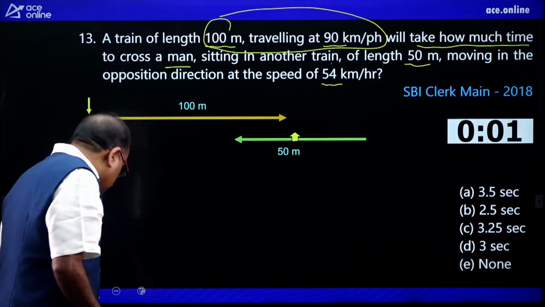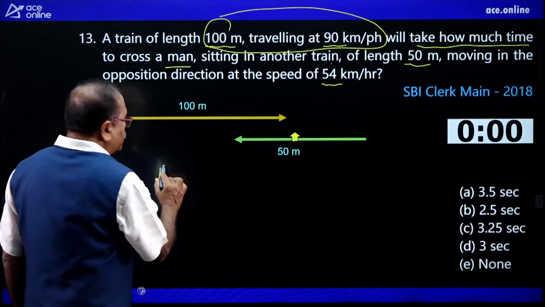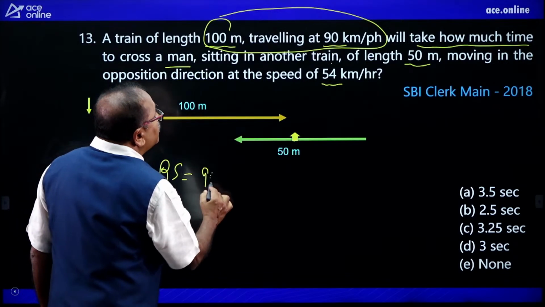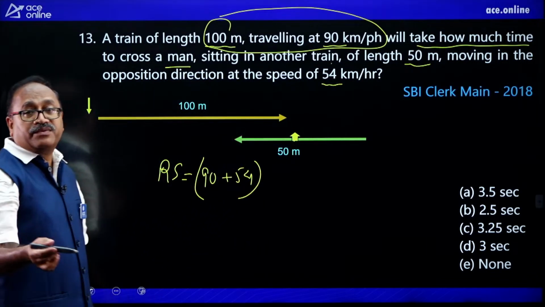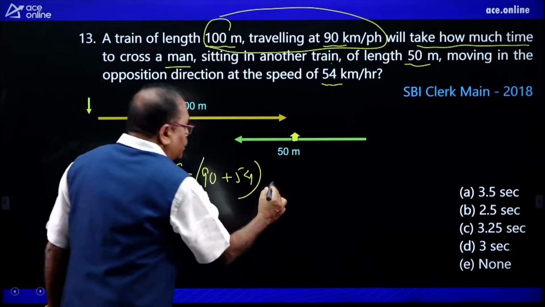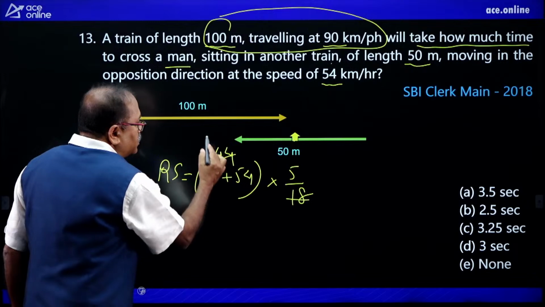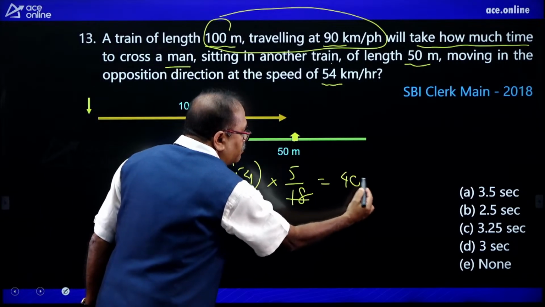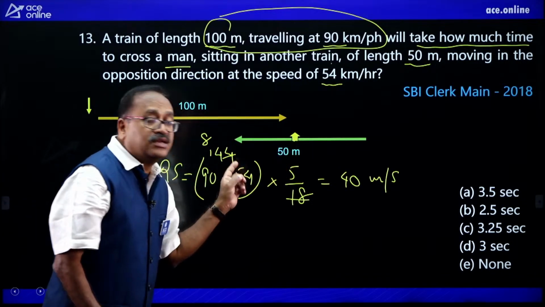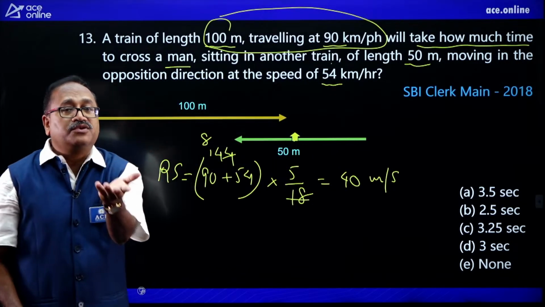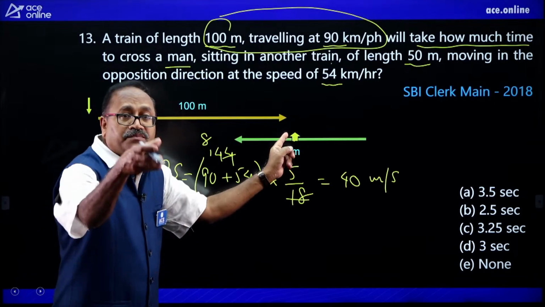This is 100 meter. So what is happening? What is the relative speed? The relative speed is 90 plus 54, and they are in kilometer per hour, so I will convert this into meter per second. So multiply by 5 by 18, and I can notice that this is 144, with 18 this gets cancelled. 8 times 5 is 40 meter per second is the speed. This is the relative speed because the person is sitting in a train which is also moving, so I need to consider the relative speed, and the distance this train has to cross is the entire length up to this particular point.